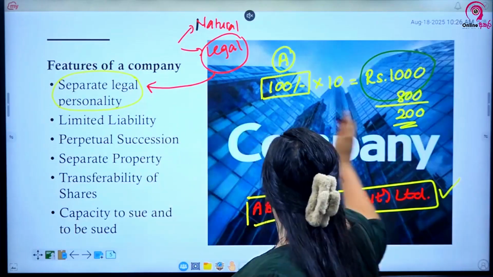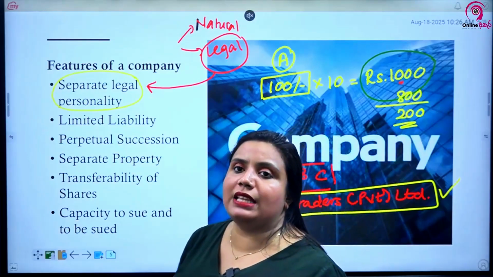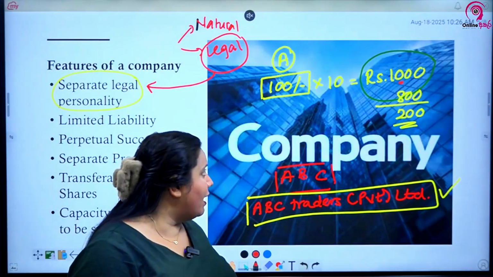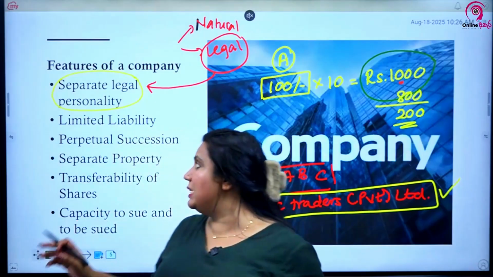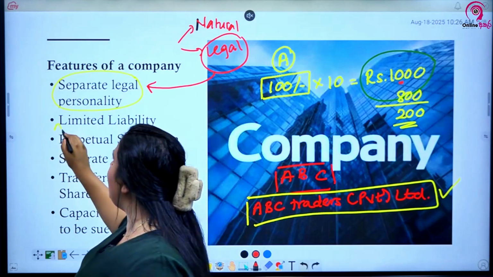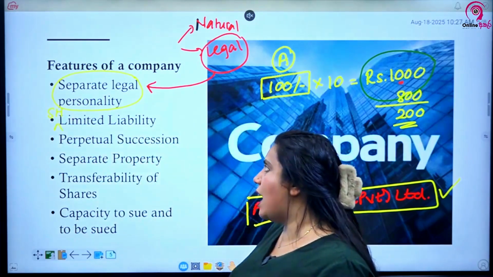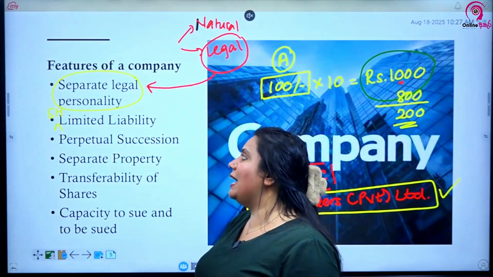But when you take the shareholders, they have limited liability. Liability is limited to what? To the amount that they have agreed to contribute, right? That is what we call limited liability. So another feature is that the shareholders in a company, not everyone, shareholders will have limited liability.